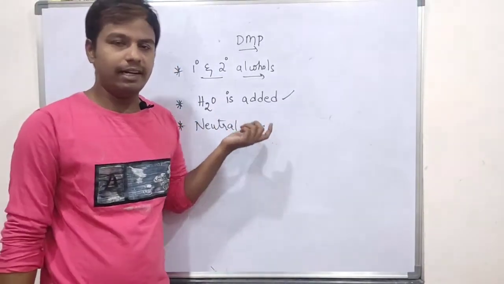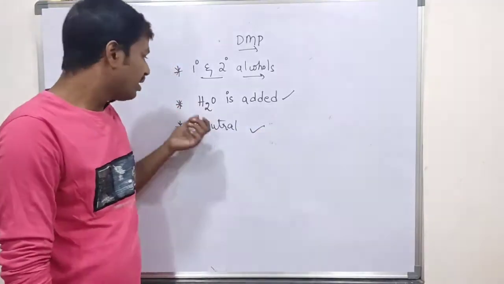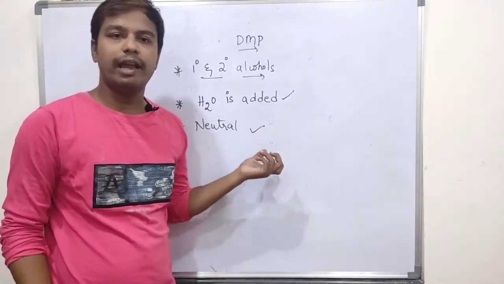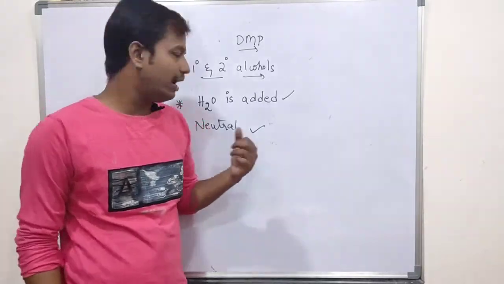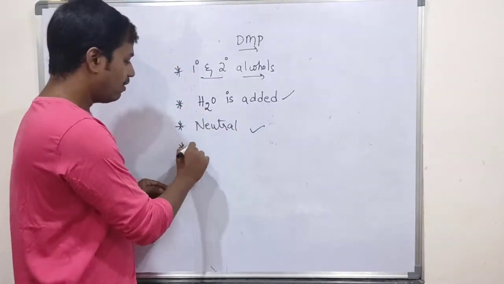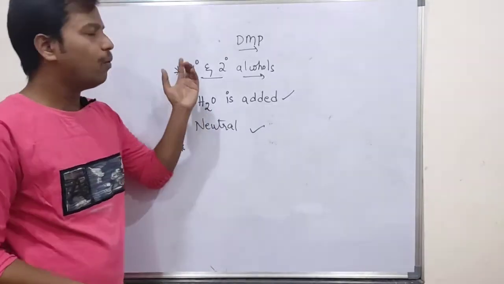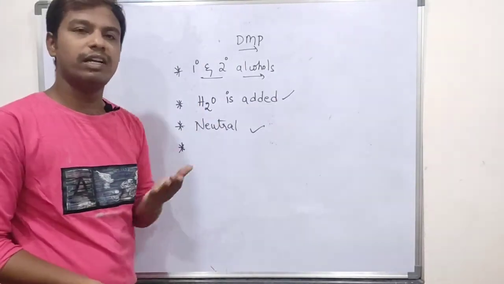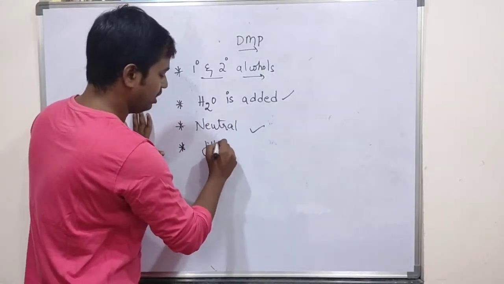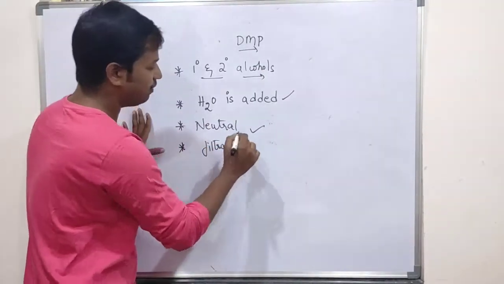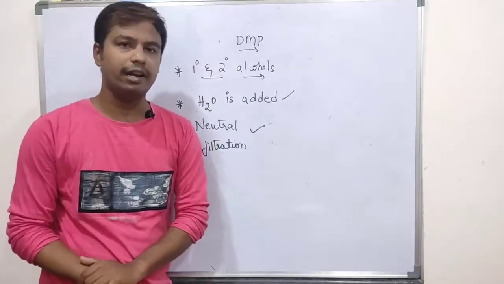If water is added, it increases the rate of the reaction. And since it is neutral, you can carry out the reaction in water as well as in organic solvents. One more important point is that after the reaction is completed, whatever residual or leftover DMP is there, you can easily recover by filtration. Normal filtration is enough to recover the Dess-Martin periodinane.